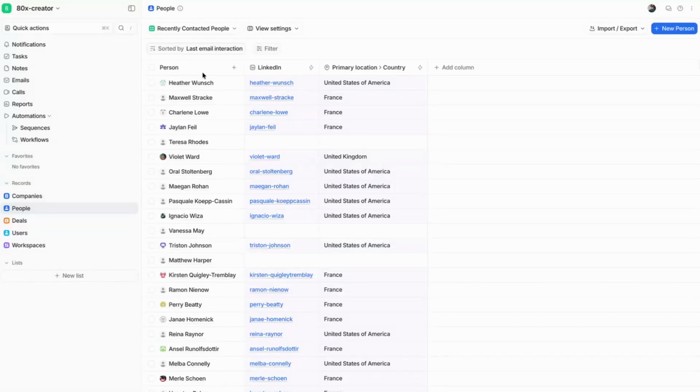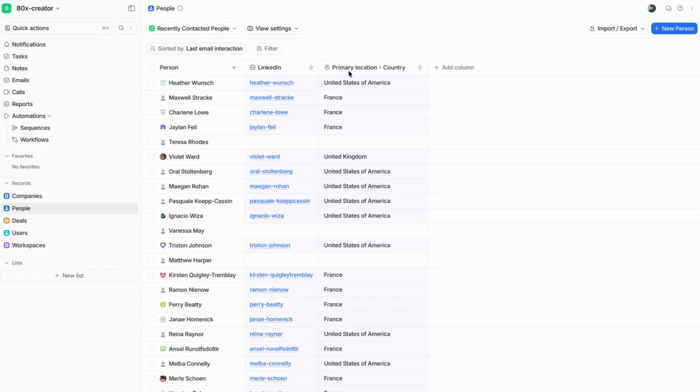In this video, I'm going to show you a secret method to export out Attio's enriched attributes so that you can import them into your enrichment software or your reporting software that is outside of Attio. Out of the box, Attio doesn't actually allow you to export these system enriched attributes natively.